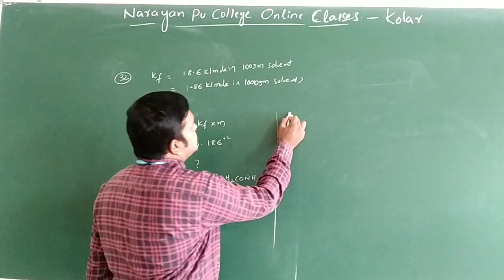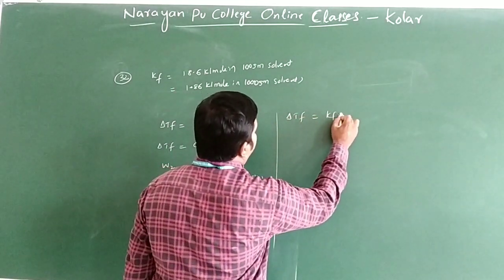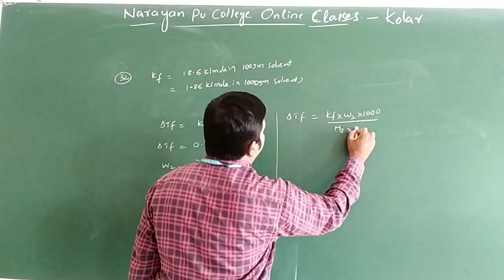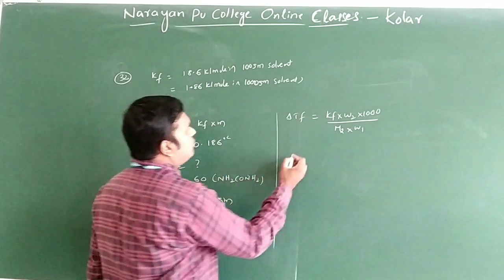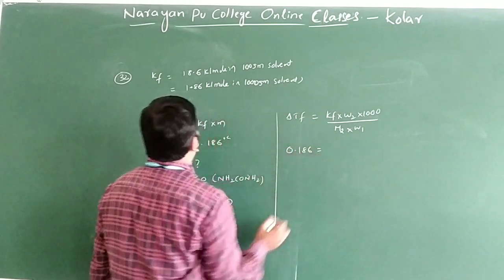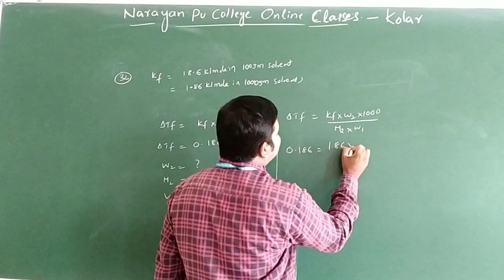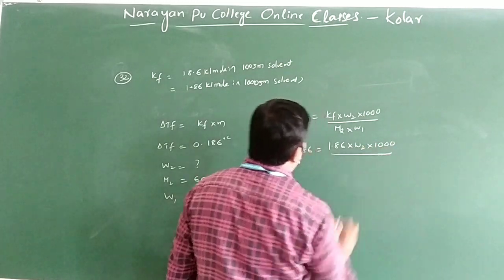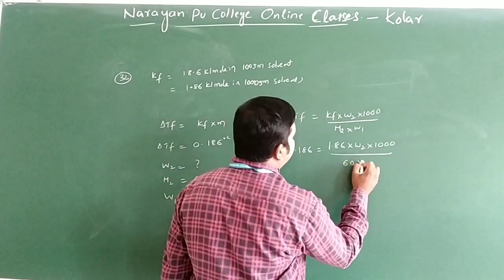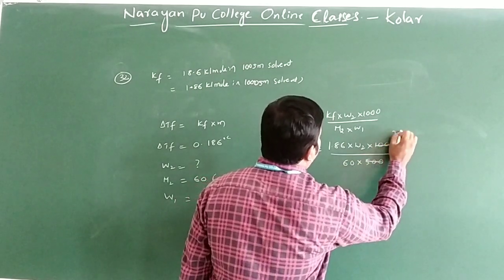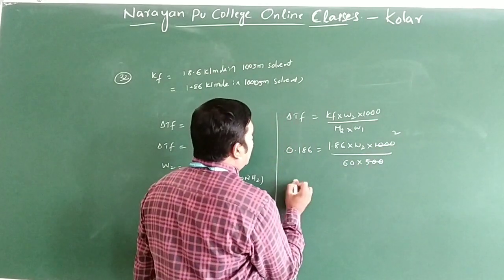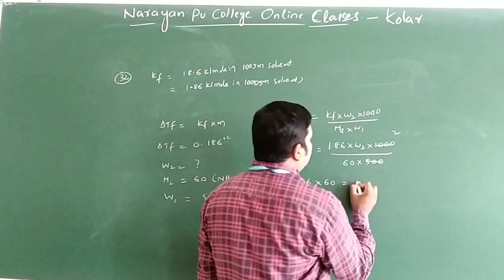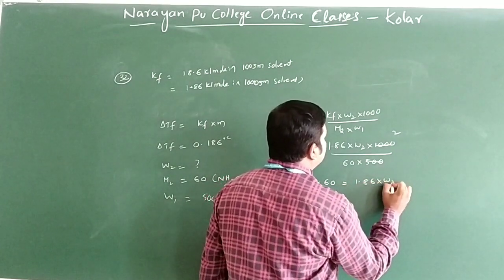We expand the formula like this: delta Tf is equal to Kf into W2 into 1000 by M2 into W. Delta Tf is 0.186, equal to 1.86 into W2 into 1000 by 60 into 500. We can cancel 1000 and 500, which gives 2. Cross multiplying, 0.186 into 60 is equal to 1.86 into W2 into 2.